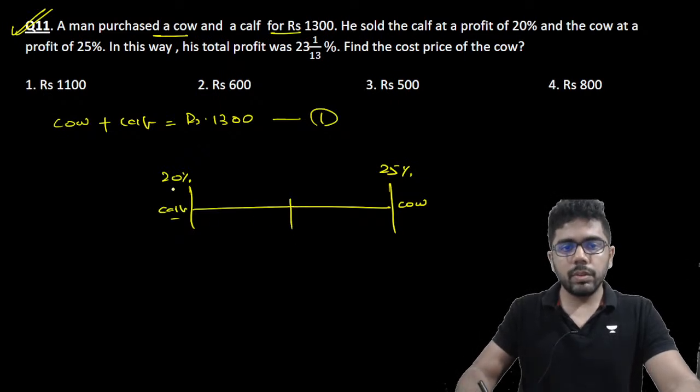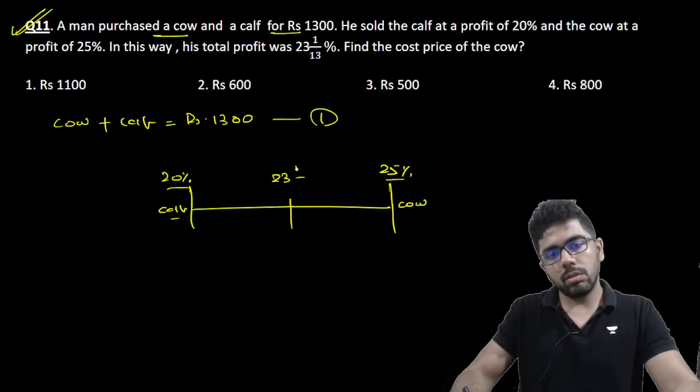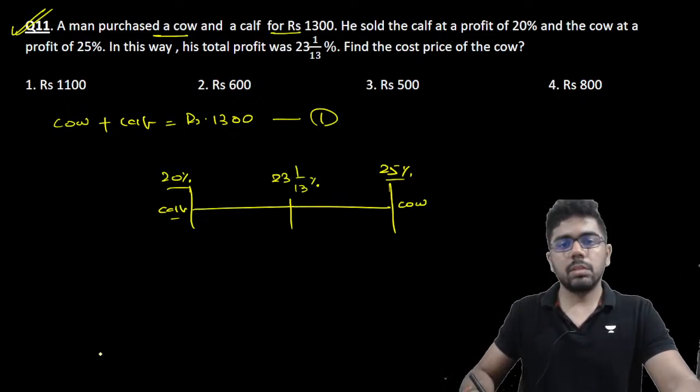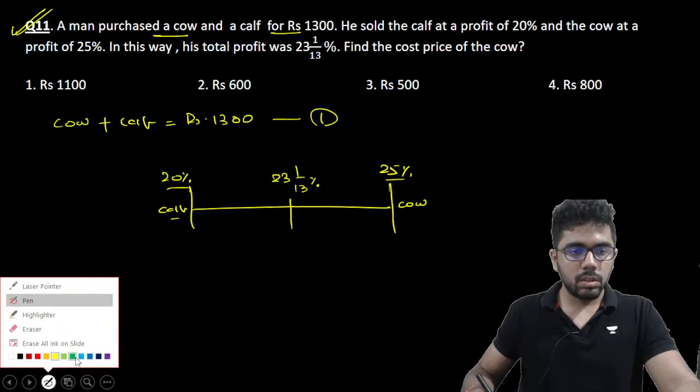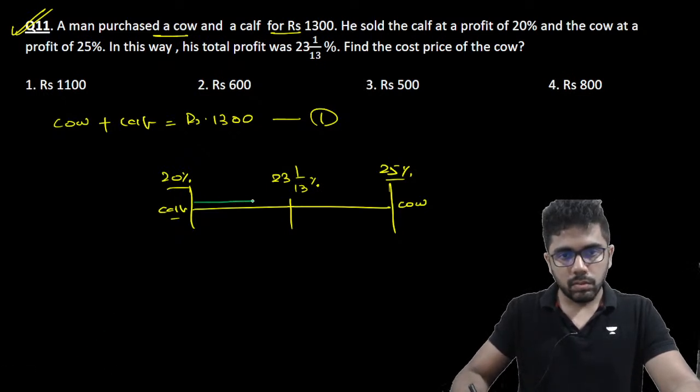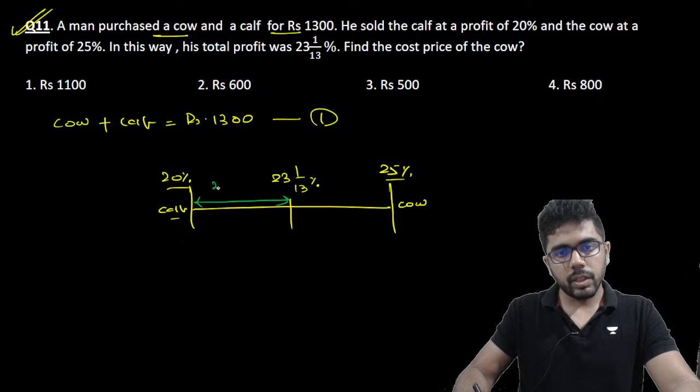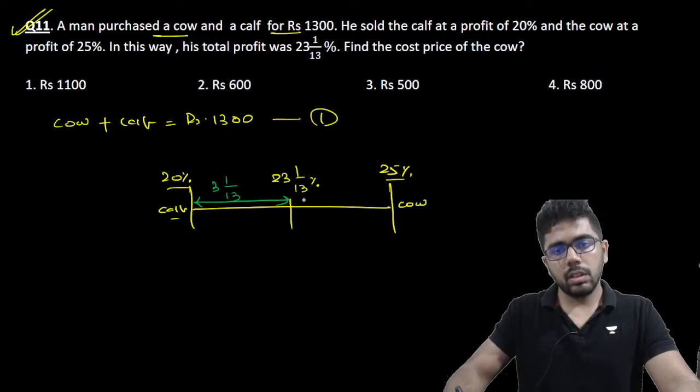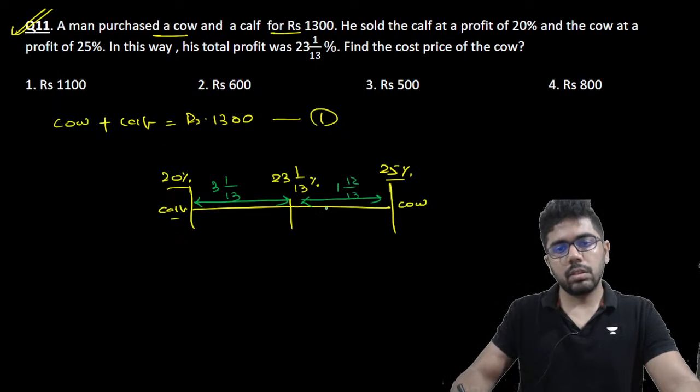So his overall profit should be between 20 and 25, which is given here as 23 whole 1 by 13%. Now what is this gap? 3 whole 1 by 13, whereas this gap is 1 whole 12 by 13.